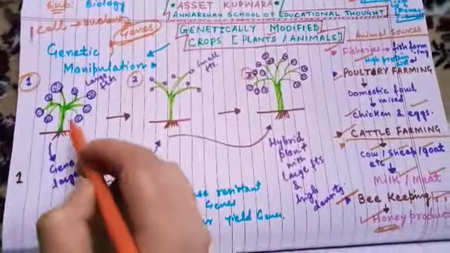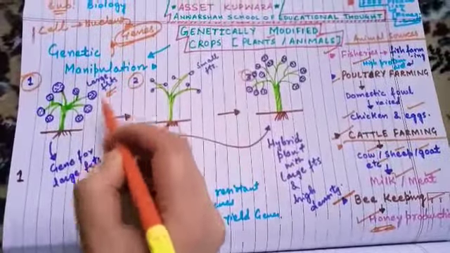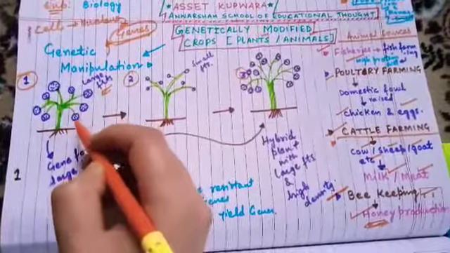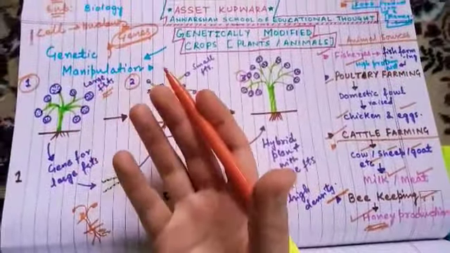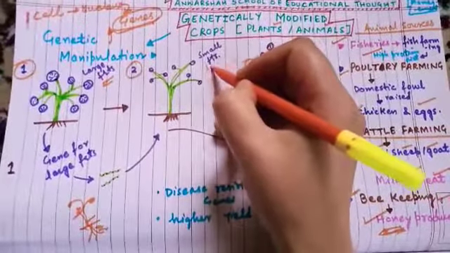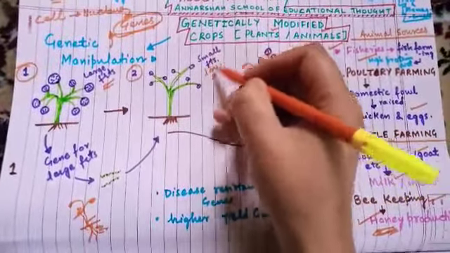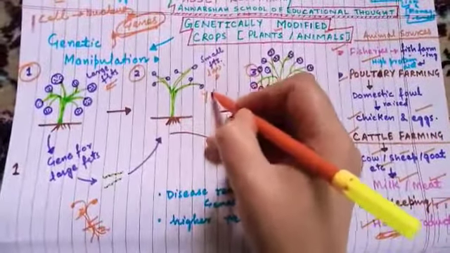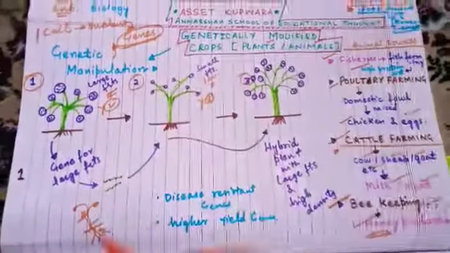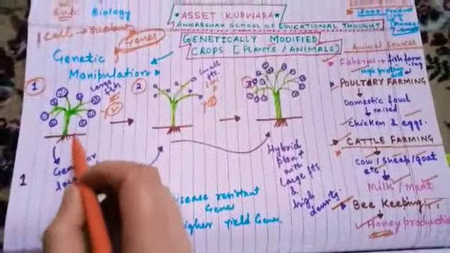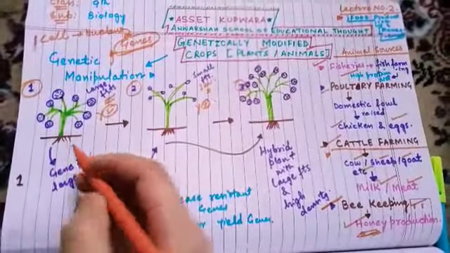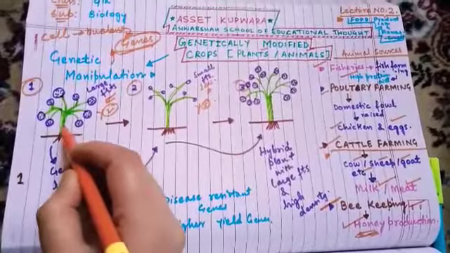This is plant 1. It has large fruits and high density. There are dense fruits on this plant. That means it has a good yield. Now, the next plant has a low density of fruits and small fruits. That means its yield is not good. What we do in genetic manipulation is take out genes from the good plant. Which genes will we take out? Not the genes responsible for root formation or stem.